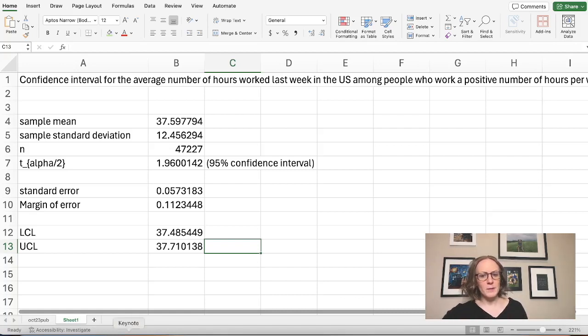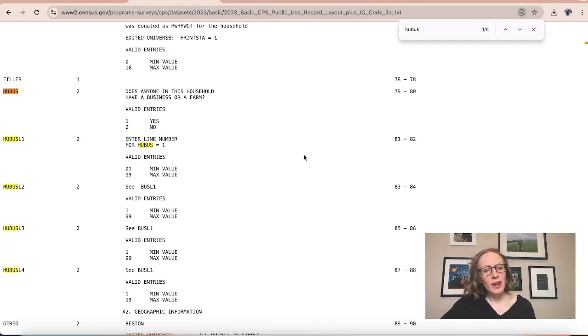Now we're going to look at making a confidence interval for the proportion of households in which someone owns a business or farm. So if we look at this data dictionary, column HUBS with that label, it says, does anyone in this household have a business or farm? And a 1 means yes, and a 2 means no.